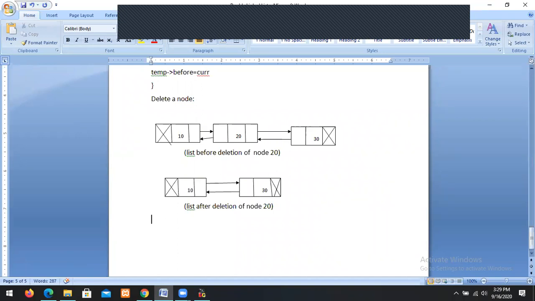That's enough. So what is the algorithm? What is the algorithm to delete? First of all, enter the number to be deleted.